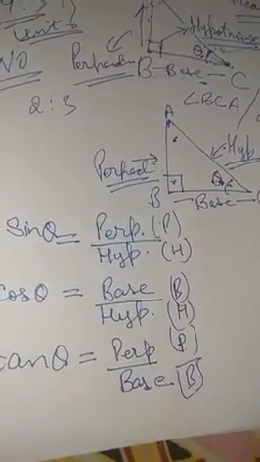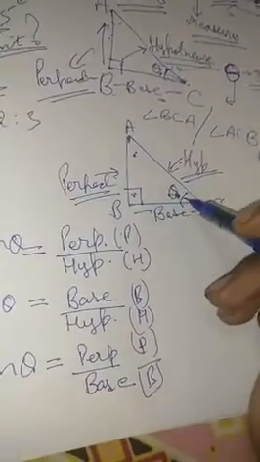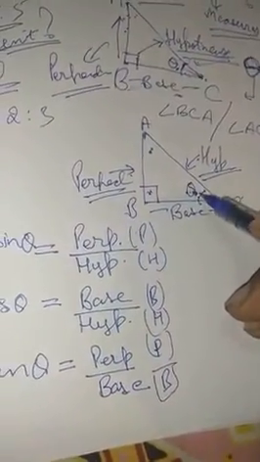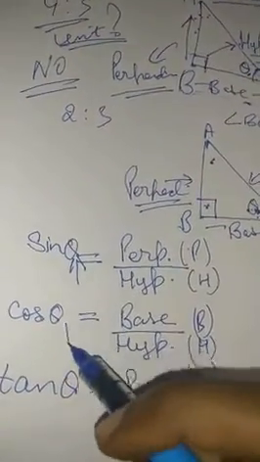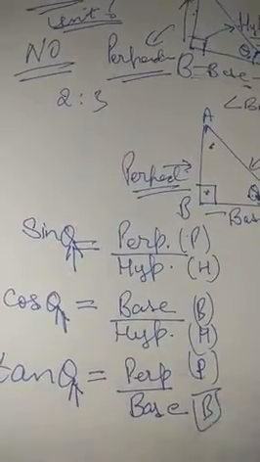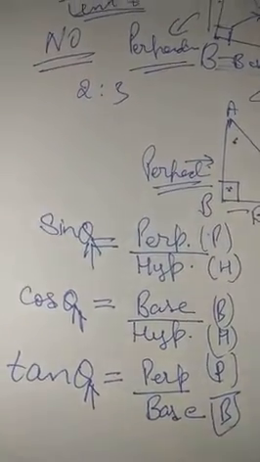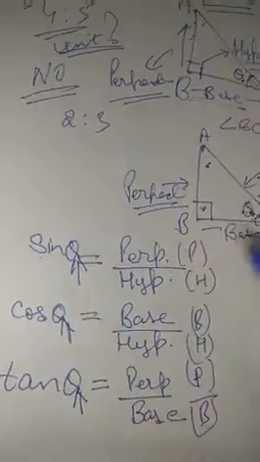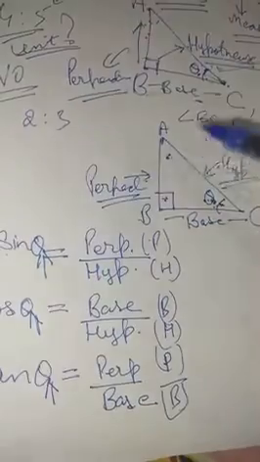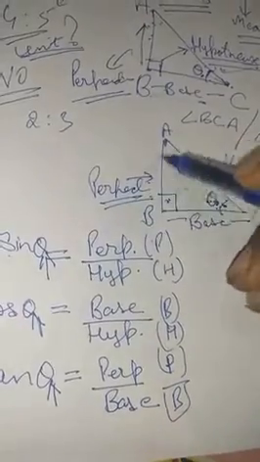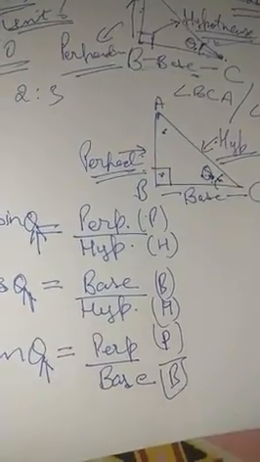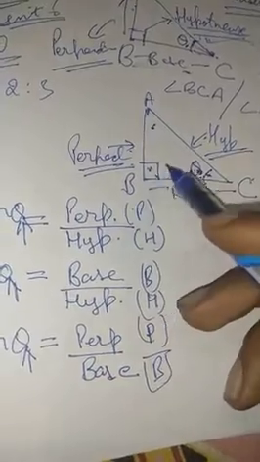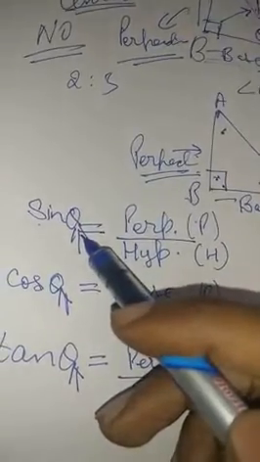Now how do we find out? This is what I told you, that this angle will play an important role. How? Because this will be the angle that is written along with the sine theta or cos theta or tan theta. This you will have to see. Suppose it is written as sine alpha and alpha is present over here. In that case, this will not be the perpendicular, this will act as the base and this will become the perpendicular. So the base depends upon the 90 and the angle written along with the trigonometric ratio.